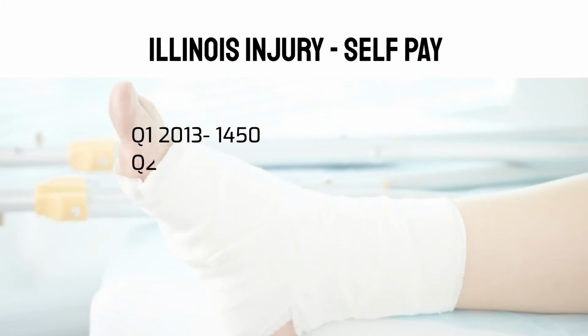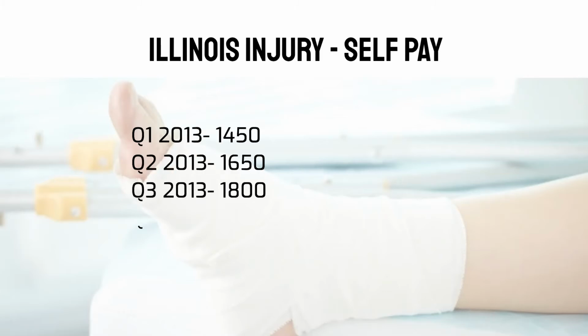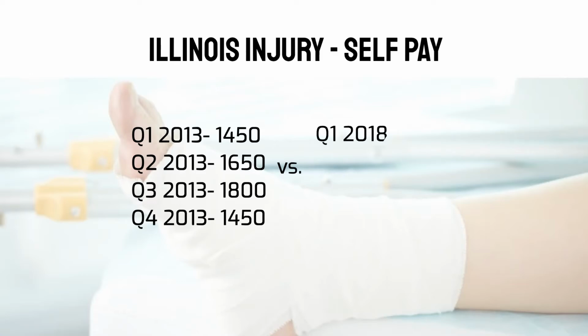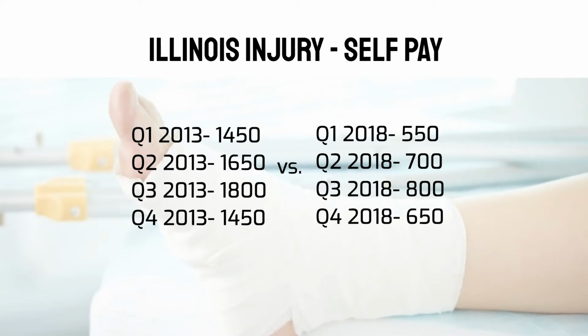We will start with the state of Illinois. Remember, this is the self-pay category. And in 2014, Medicaid expansion took place. In quarter four, right before Medicaid expansion took place, there were 1,450 self-pay. However, if you compare that to 2018 quarter four, only 650 cases were in the same category.